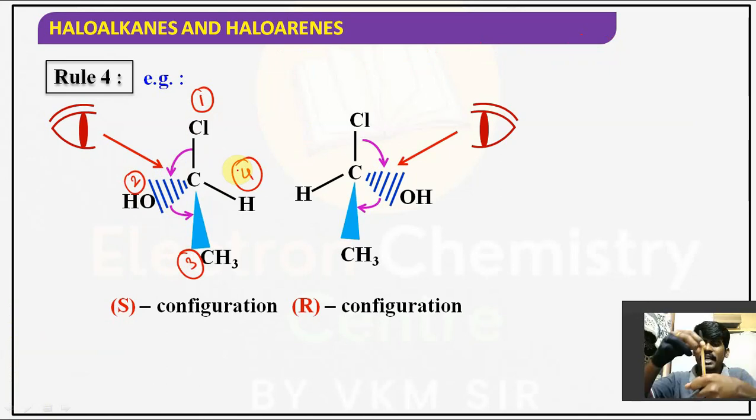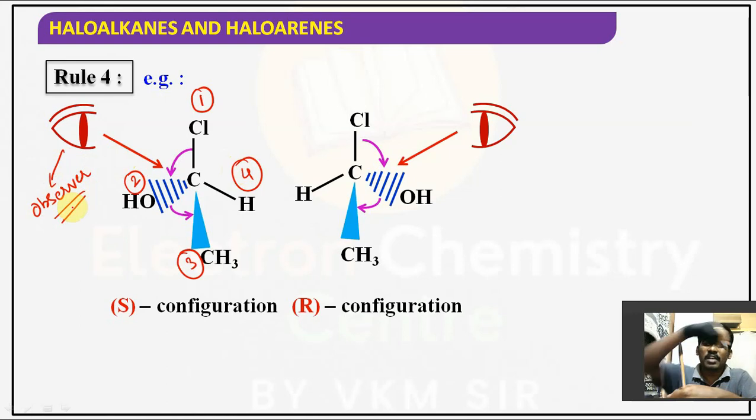So this is the first priority. One more priority is at the back side, that you can't see, behind the plane. Now the observer is here, the I part indicates the observer, observing from here.